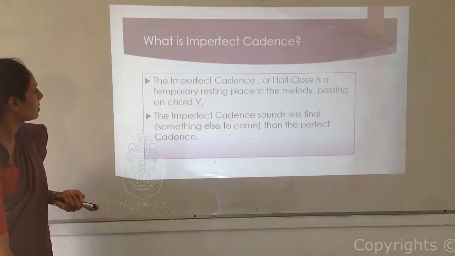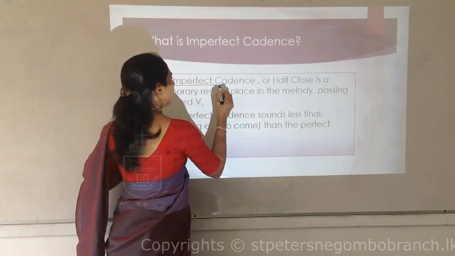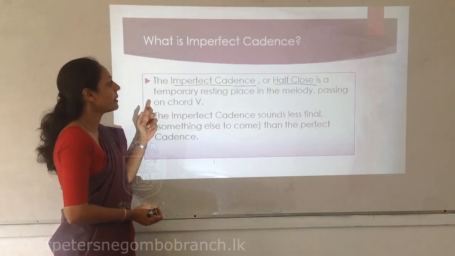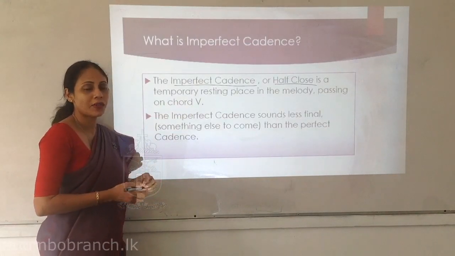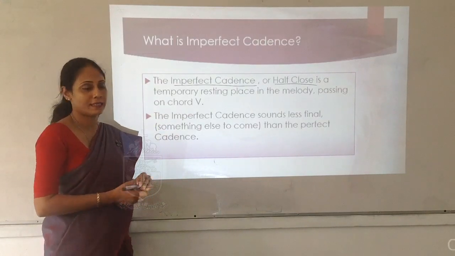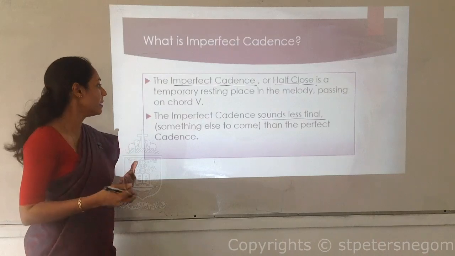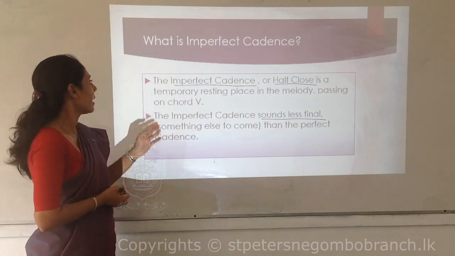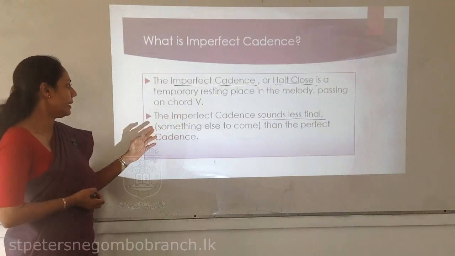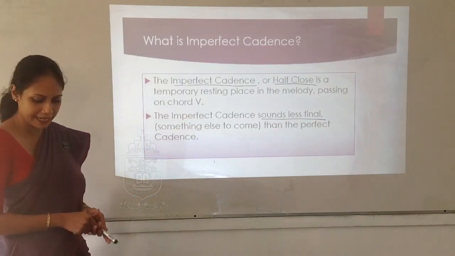The imperfect cadence or half close is a temporary resting place in the melody, passing on chord 5. The imperfect cadence sounds less final, something else to come, than the perfect cadence.